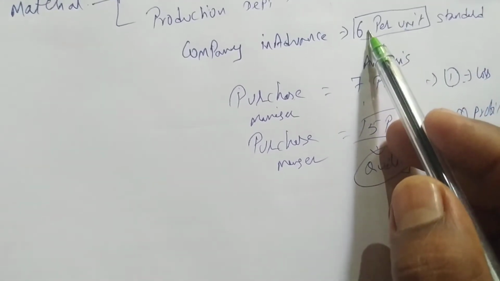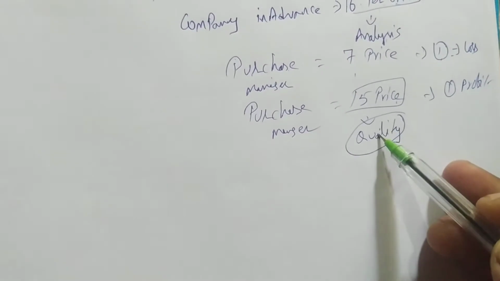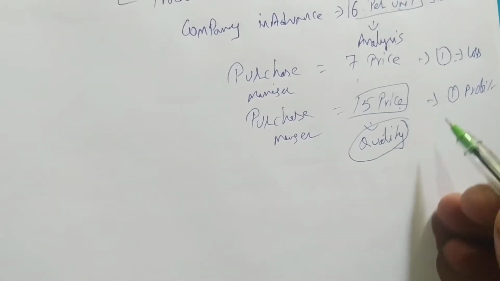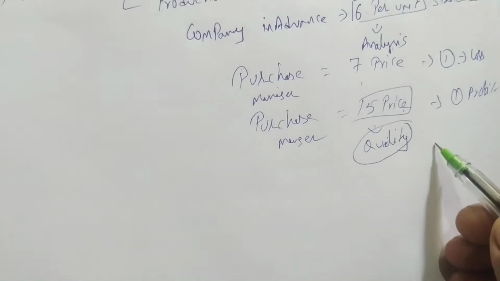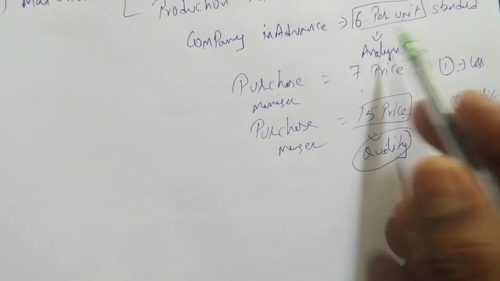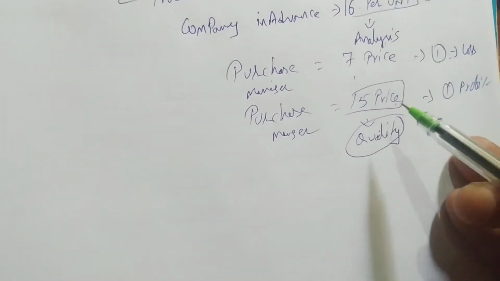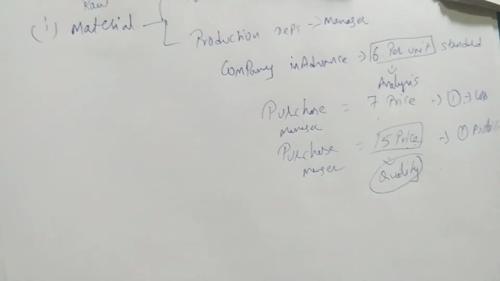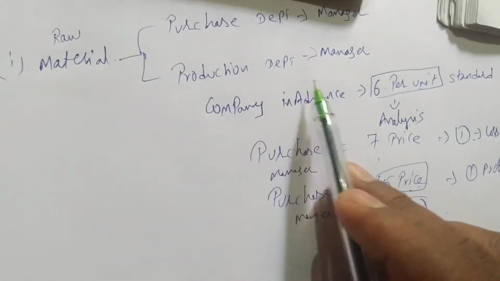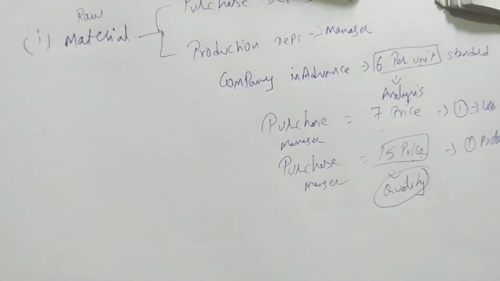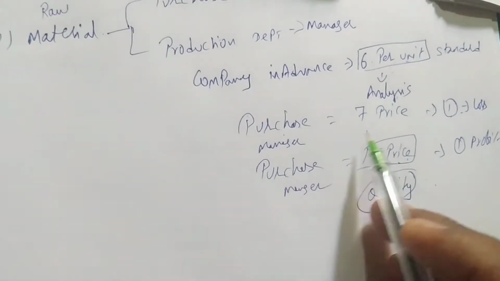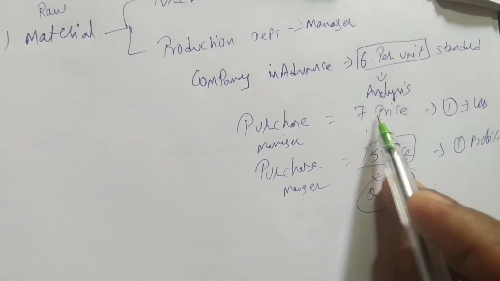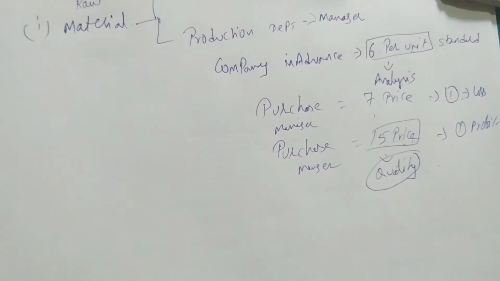Which quality are they saying? He has to purchase the same quality product. He should not buy A grade or B grade raw material. The company is saying that the same standard of material has to be purchased. Very easy, right? Now we are talking about the purchase manager, so we are talking about price. This is the example of the purchase department.